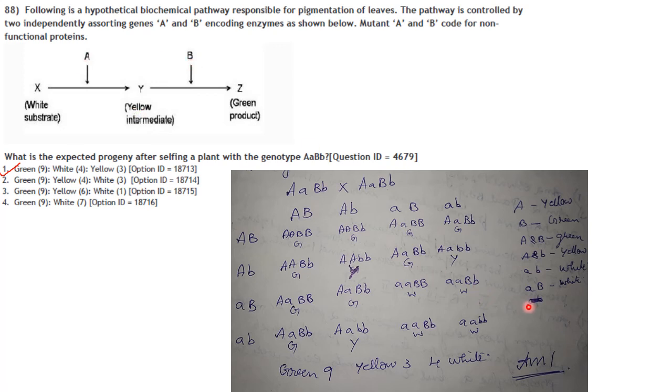If A is mutated and B is normal, then also you will get white phenotype, because there is no A enzyme to convert this white substrate to yellow. So upon drawing the Punnett square, you can give the genotypes. I have written G for green, Y for yellow and W for white. So you will get green 9, yellow 3 and white 4. So the answer is option 1.